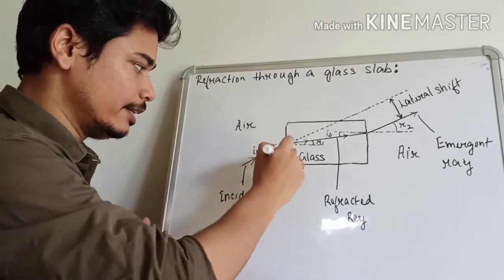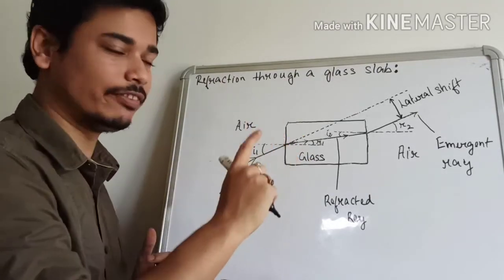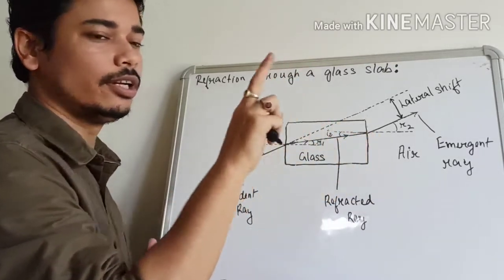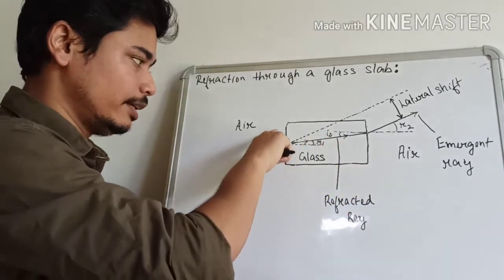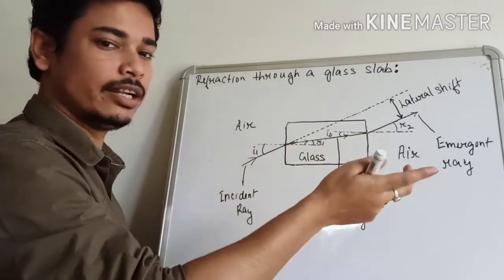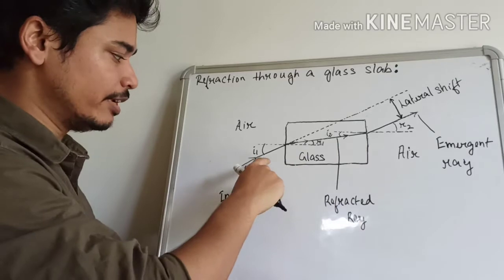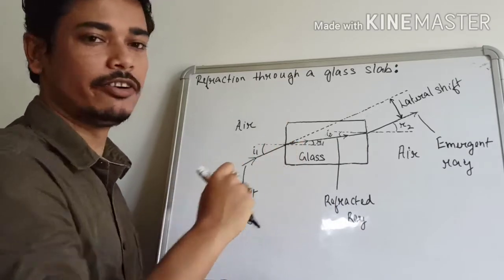On this face we have one interface between air and glass, and on this surface we have another interface between glass and air. So the ray is traveling from air to glass at this point, and it will suffer refraction.